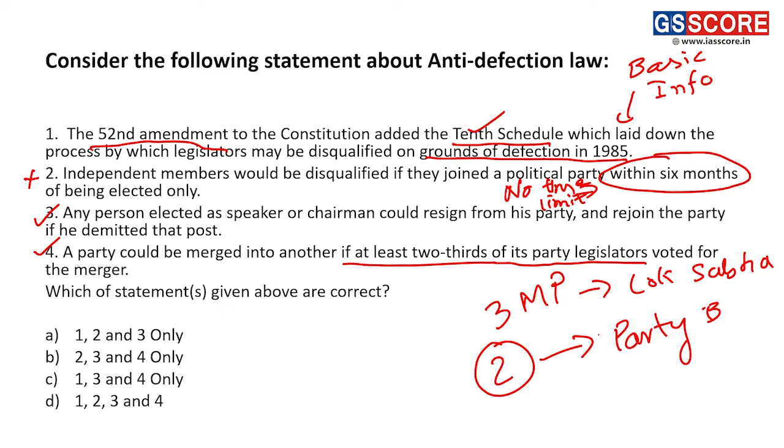can they do it? Yes, they can do it. Why? Because 2/3 of the members of my party want to merge my party into another party. So there are 3 members of parliament, and out of these, 2 can take the decision of merging my party into any other party. If they do so, they will not attract the anti-defection law. So the fourth statement is also correct.